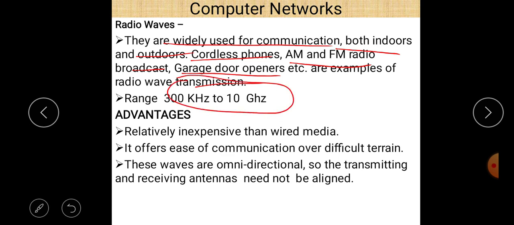Advantage: relatively inexpensive compared to wired media. It offers ease of communications over difficult terrain, and these waves are omnidirectional. This means that the transmitting and receiving antennas need not be aligned. That is the main advantage of radio waves.